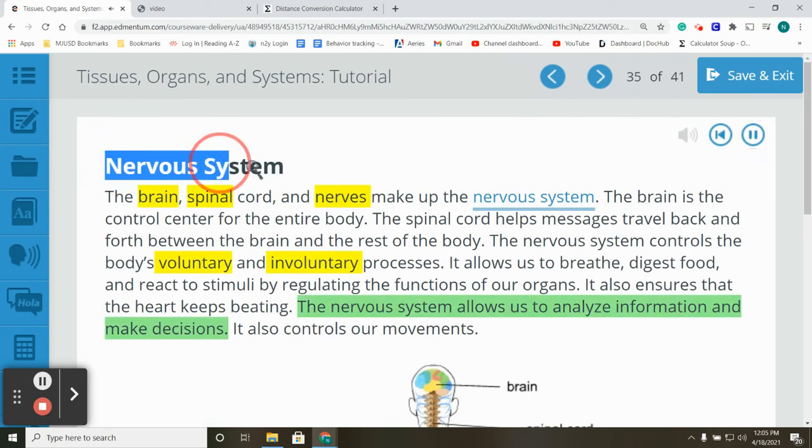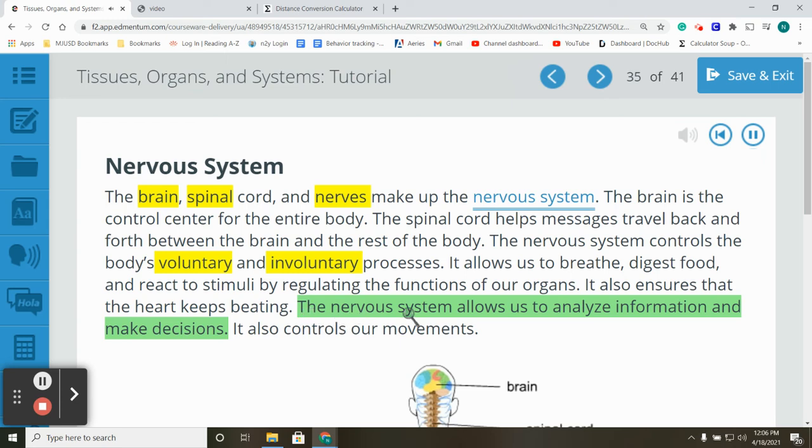Nervous system. The brain, spinal cord, and nerves make up the nervous system. The brain is the control center for the entire body. The spinal cord helps messages travel back and forth between the brain and the rest of the body. The nervous system controls the body's voluntary and involuntary processes. It allows us to breathe, digest food, and react to stimuli by regulating the functions of our organs. It also ensures that the heart keeps beating.